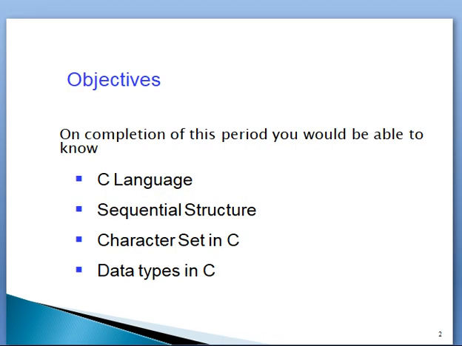In this class, we will learn the introduction to the C language, the structure of the C language program, and the character set and data types in C language.